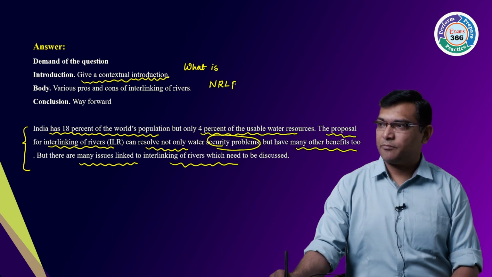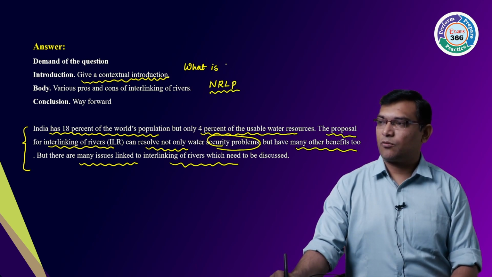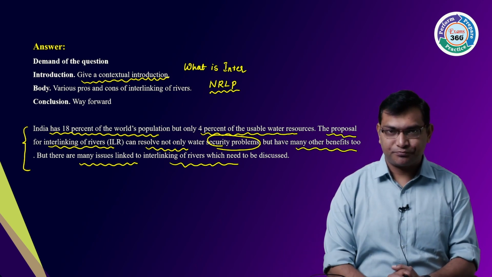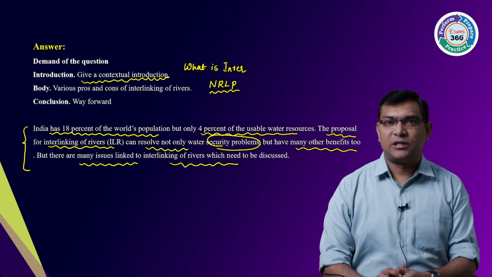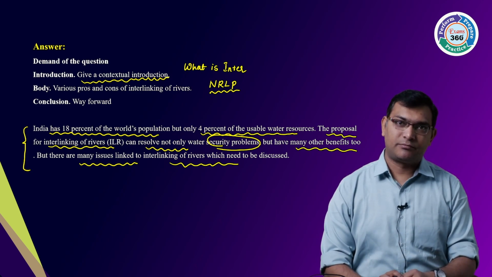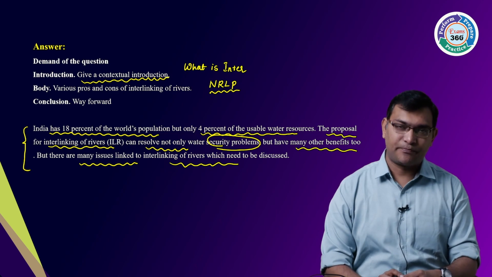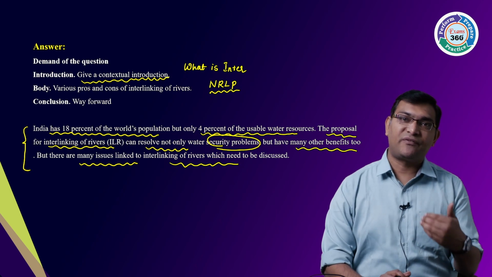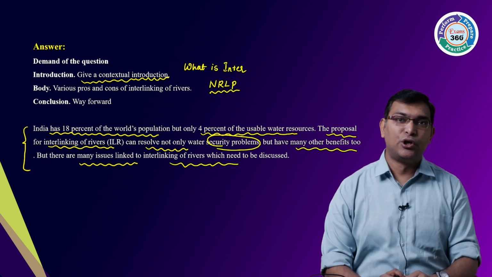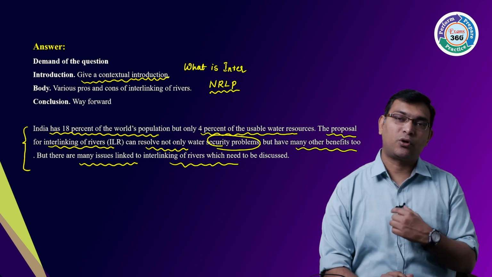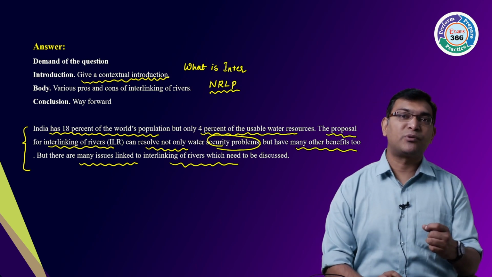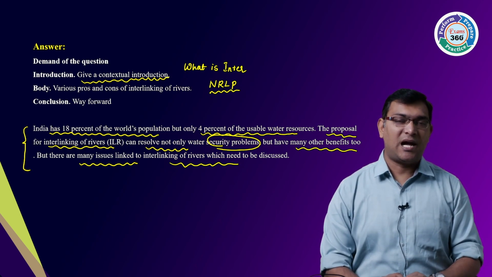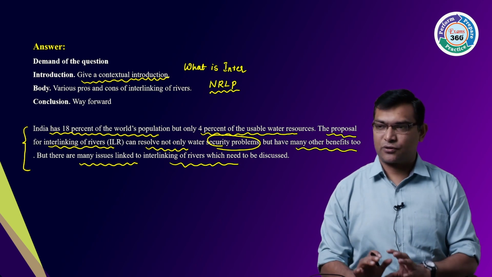Or simply you can say that with the interlinking of river projects, we can move water from water surplus regions to water deficit regions. Not only this, but we can also improve our food security, and there are many other benefits as follows. So you can write the introduction like this also.